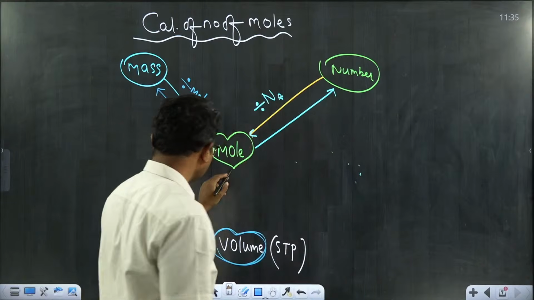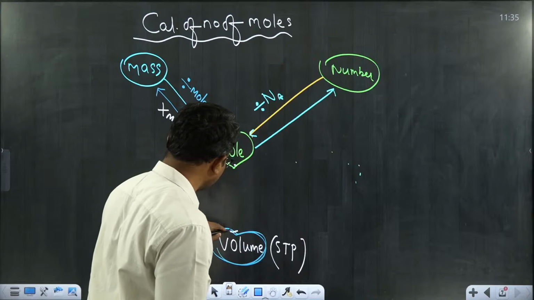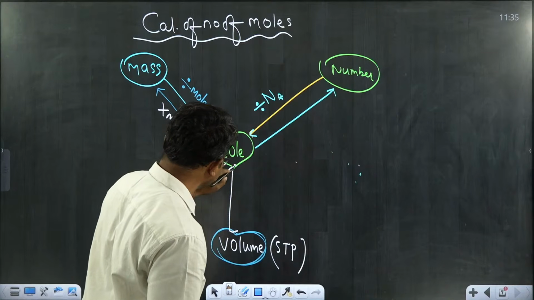Nice. Now, how to convert the given volume of substance at STP into mole?